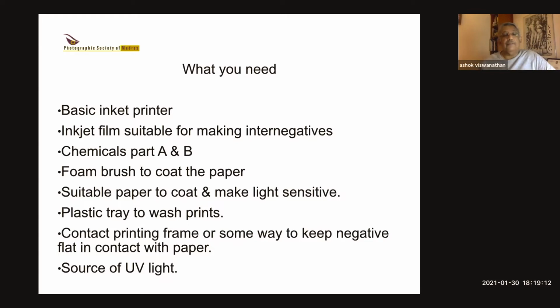And you need a source of UV light. Now, the best source of UV light is, of course, daylight. But knowing how things are with daylight, you can never be sure that it is consistent. Suddenly, you'll find there's a cloud that's come in the middle, and then your exposure goes all wrong.